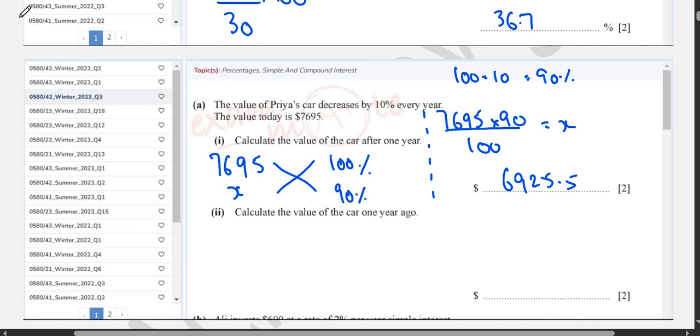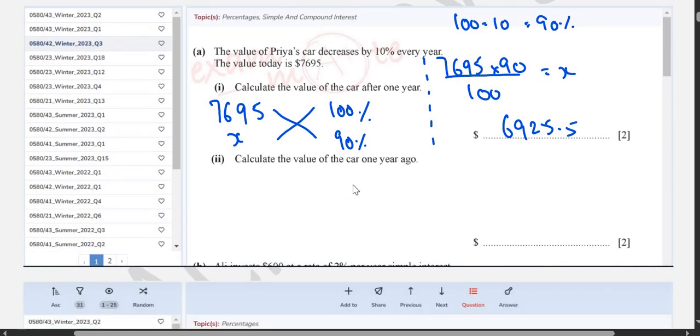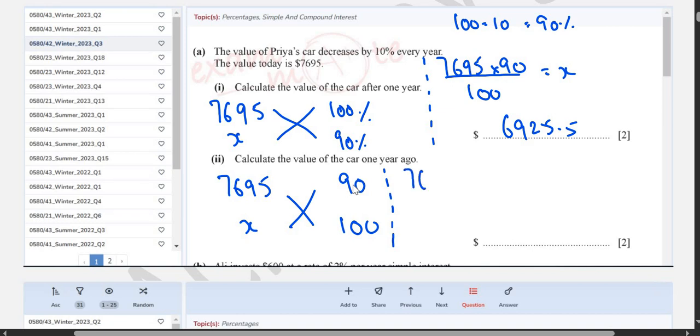Now in the next question it says to calculate the value of the car 1 year ago. Alright. So look, now we will assume that this 7695 is 90%. Like this is the value of the car after 1 year. Before 1 year, the value of the car would be 100%, which means in dollar value it's X. So this time we will do 7695 multiply by 100, divide the whole thing by 90.